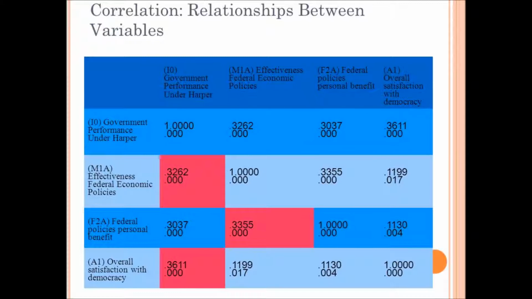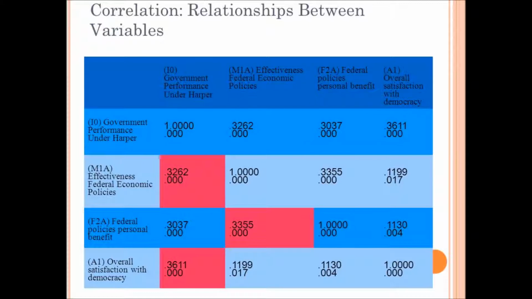My statistical significance between my independent and dependent variables resulted in a score of 0.000, meaning they were not due to chance. My satisfaction with democracy variable explains 13% variation in my dependent variable. The federal economic policies variable explains 10% variation in satisfaction with the federal government's performance under Harper, and the overall benefit of federal policies variable explains a 9% variation in my dependent variable.